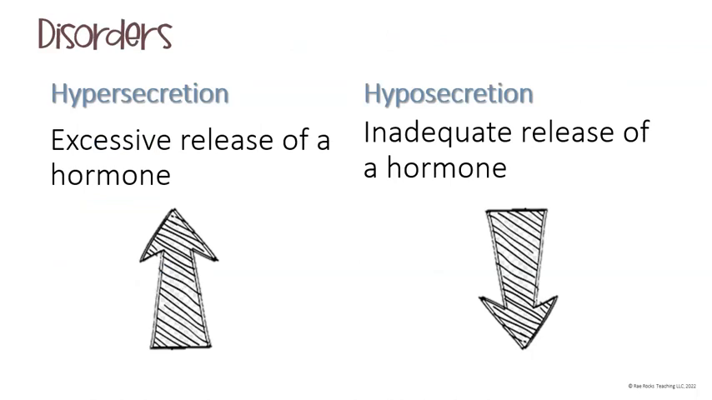Now with the endocrine system, there are some disorders that can occur through either the hypersecretion of a hormone or the hyposecretion of a hormone. The hypersecretion is the excessive release of a hormone. So it's secreting too much of that hormone. Hyposecretion would be the inadequate release of the hormone. So it's not secreting enough of that hormone.